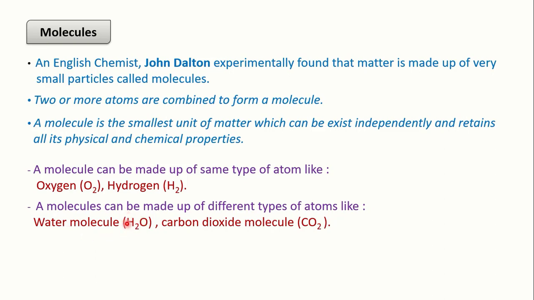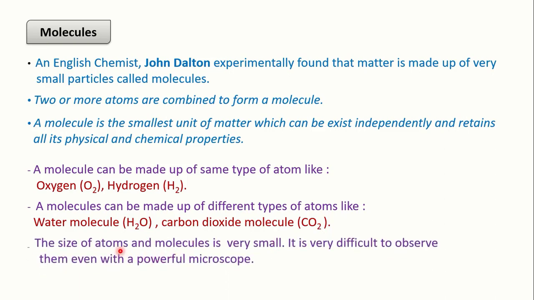Here the different types of atoms are 2 hydrogen atoms and 1 oxygen atom, forming 1 water molecule. In the next example, the carbon dioxide molecule, 1 carbon atom and 2 oxygen atoms are combined together to form a carbon dioxide molecule.